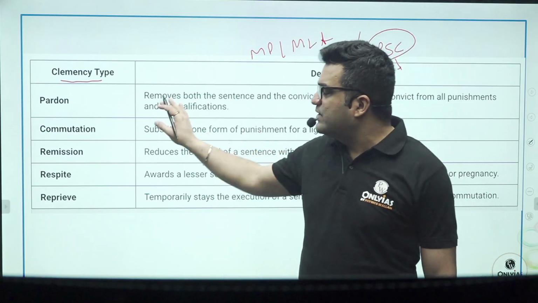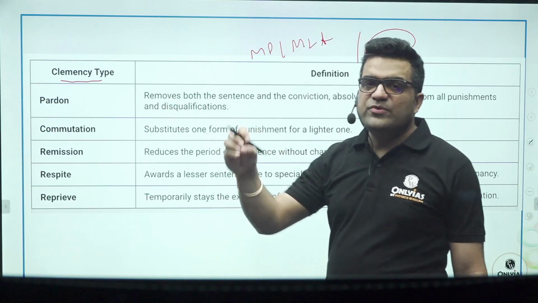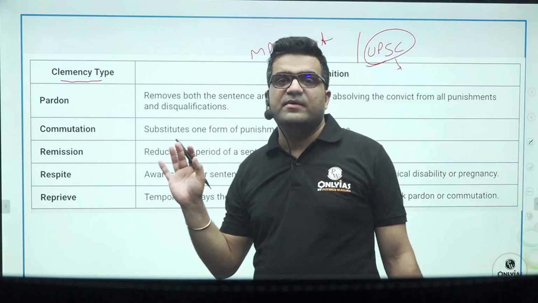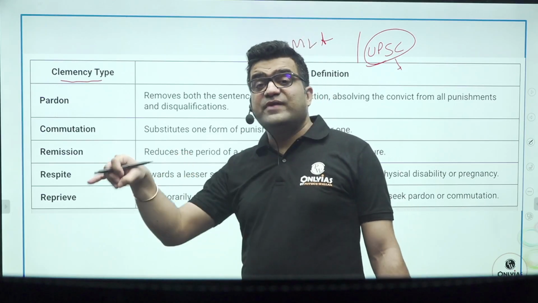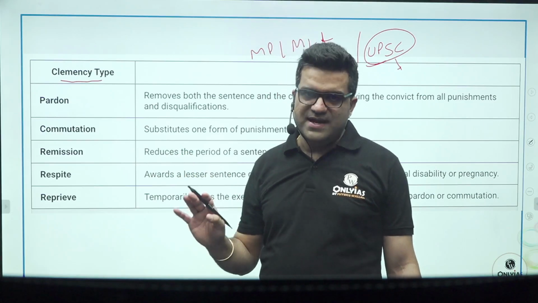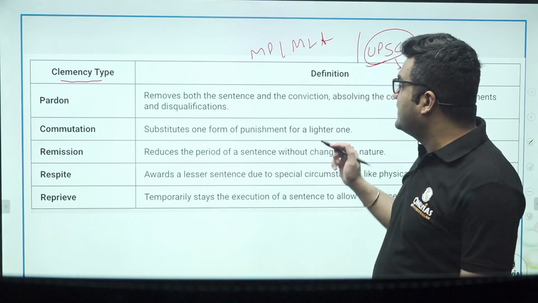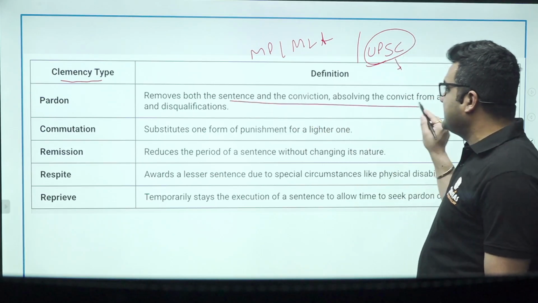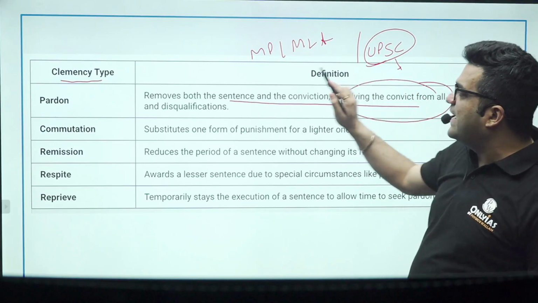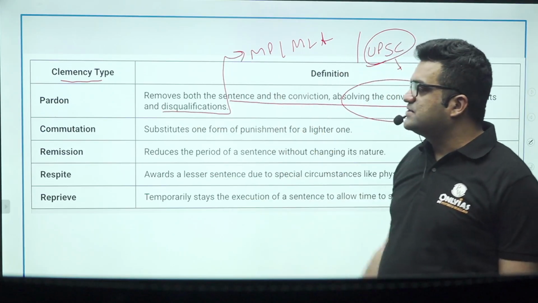It gives you relief from the sentence, makes you pure as if you have never committed that crime, as if you have taken a bath in the holy waters of Mahakumbh. It revokes both the sentence and the conviction, absolving the convict from all punishments and disqualifications.